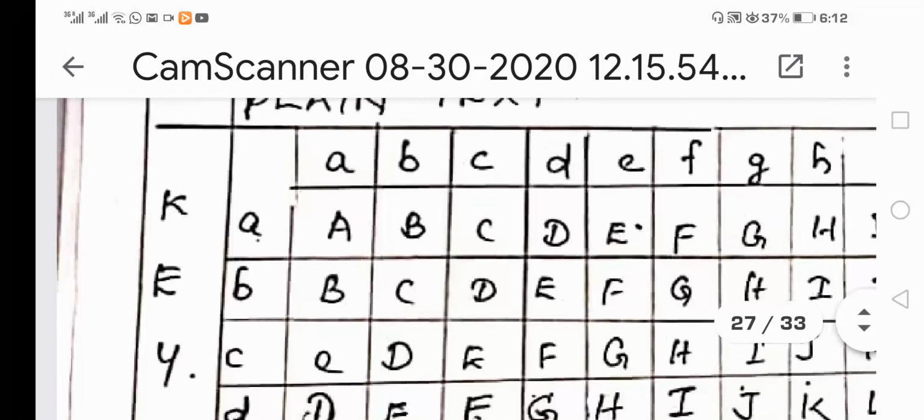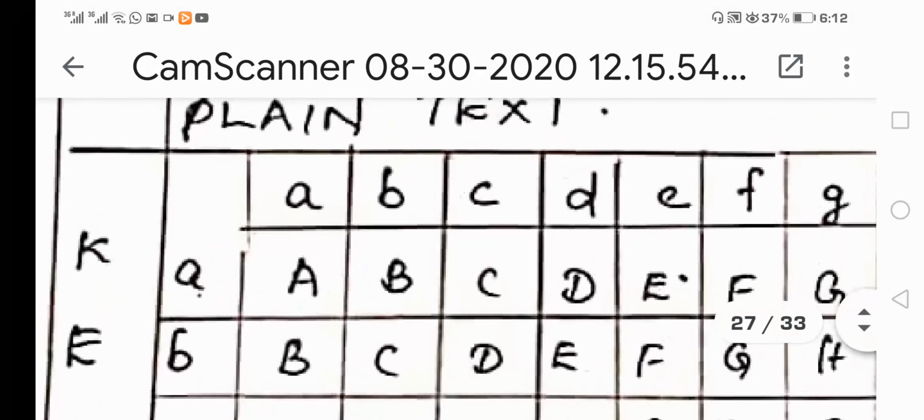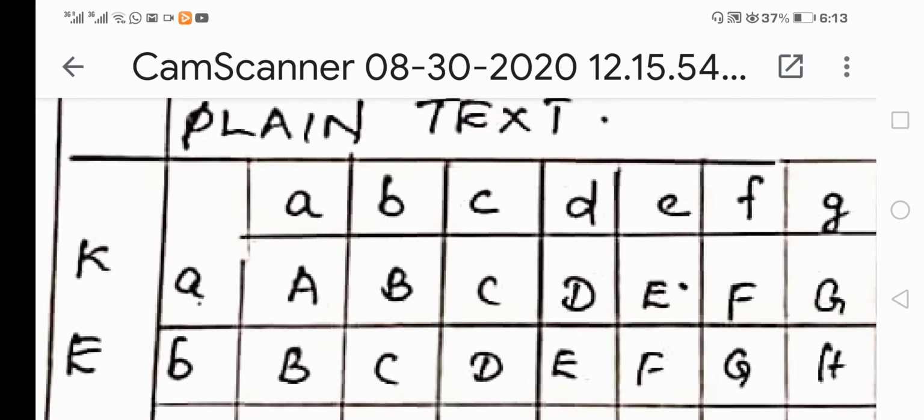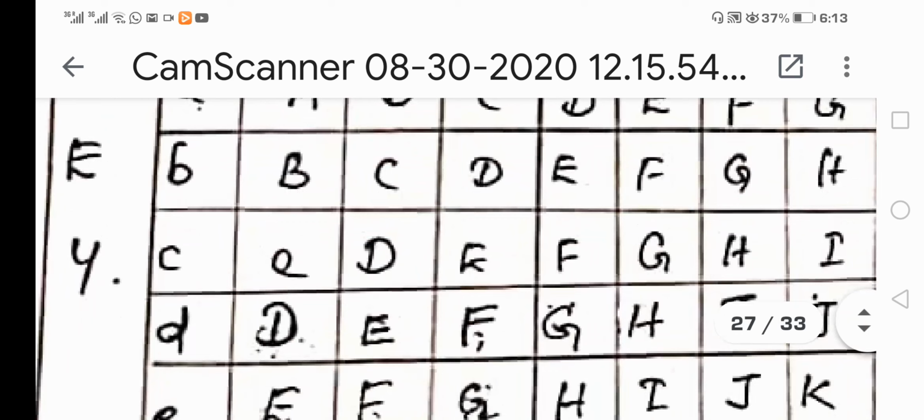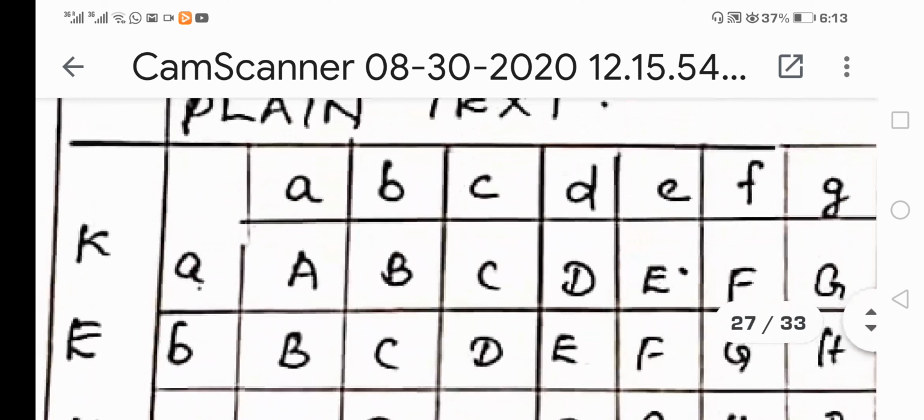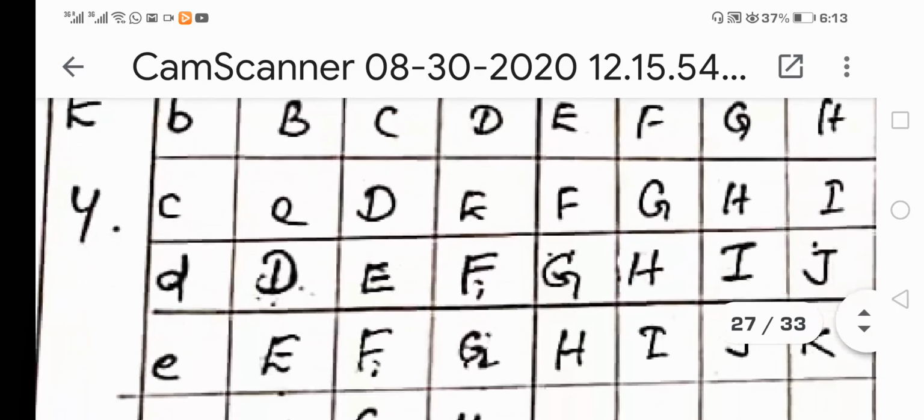Simply, there is nothing we have to learn by heart. They have simply written A B C D in a random format, that's all. If you have a plain text message letter A and the corresponding key letter is also A, then you simply replace it with capital A. Whenever you find a plain text letter B and the key letter is A, you replace it with B. Whenever you find a plain text message letter D and a key letter C, you simply replace it with F. Can you see?